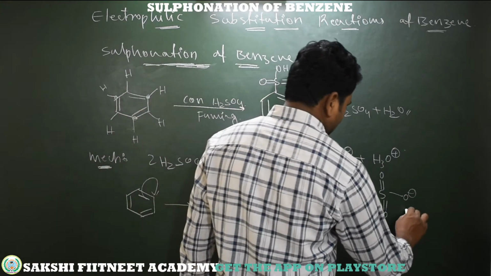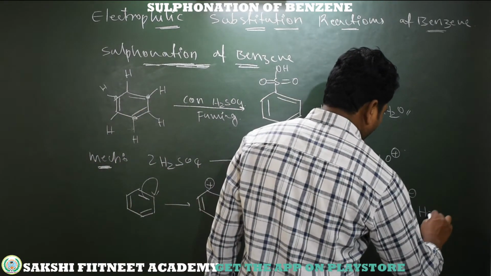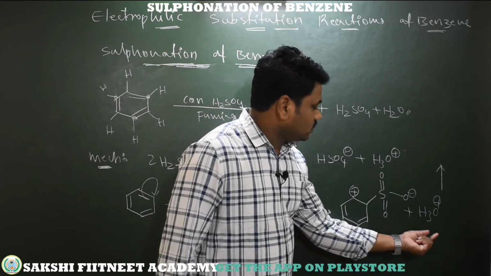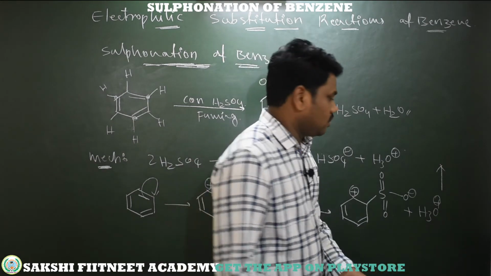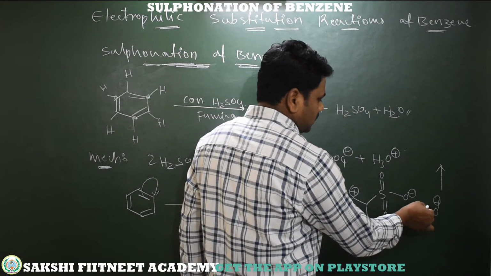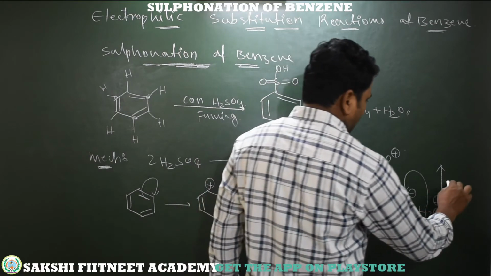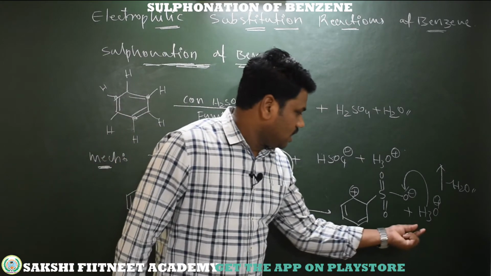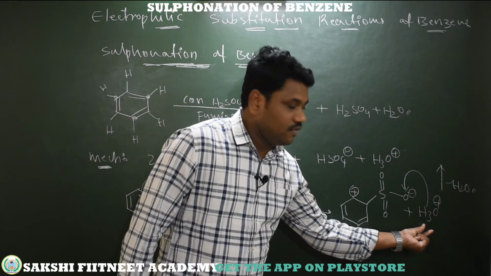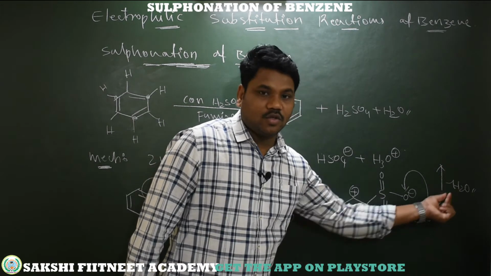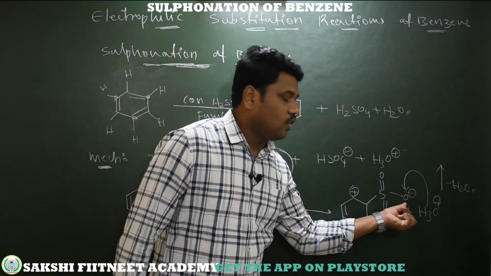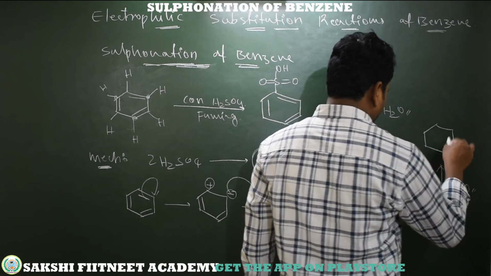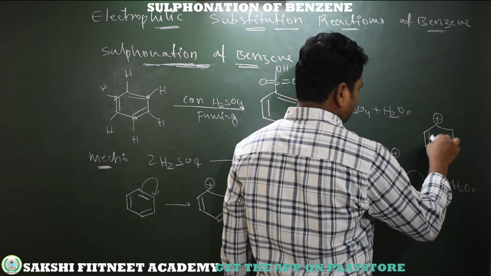This O minus is neutralized by this water molecule, H3O plus. H3O plus undergoes dissociation, giving H plus and an H2O water molecule. So this H plus is taken by the O minus, and we remove the H2O molecule. Then we get the next step, with a positive center and a lone pair.